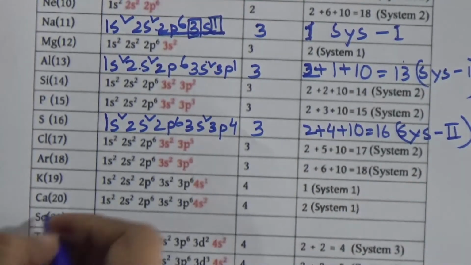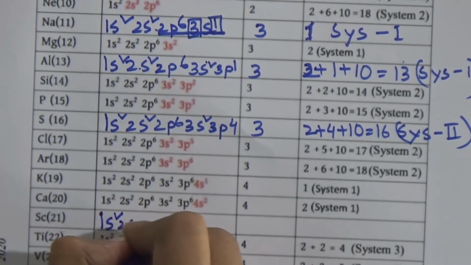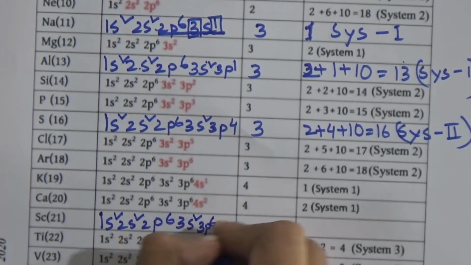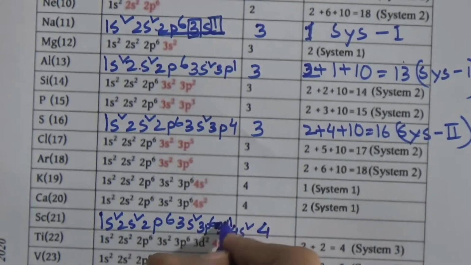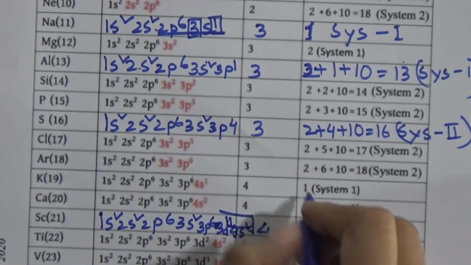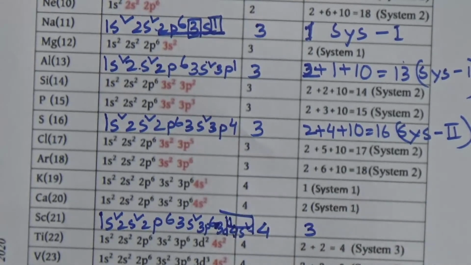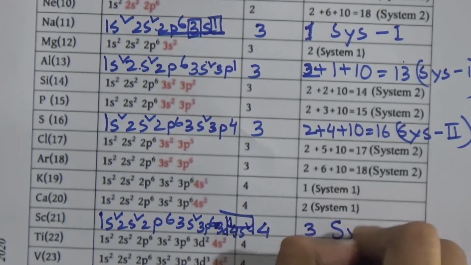And now come to scandium. It has 21 electrons, 1s2, 2s2, 2p6, 3s2, 3p6, 3d1, 4s2. Then 4 is the period, and the number of electrons in 4s and 3d is 3. Then it stays in the third group, and it follows system 3.